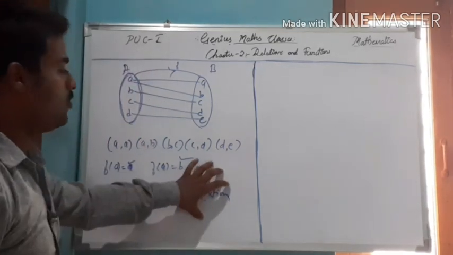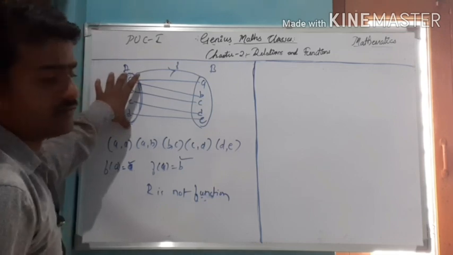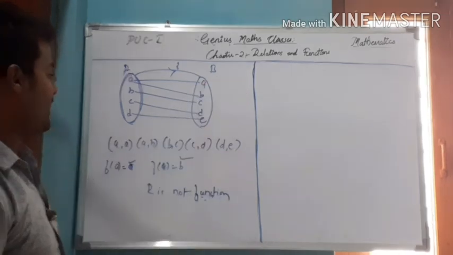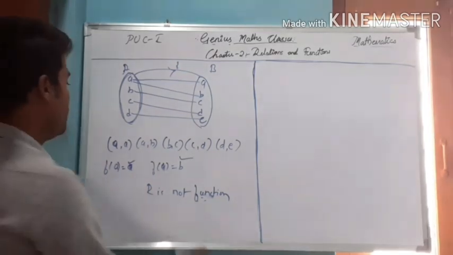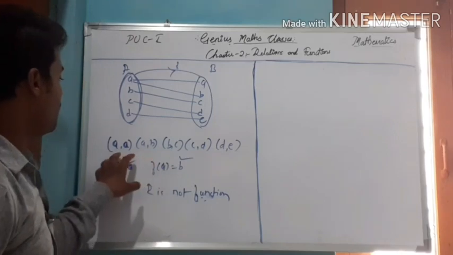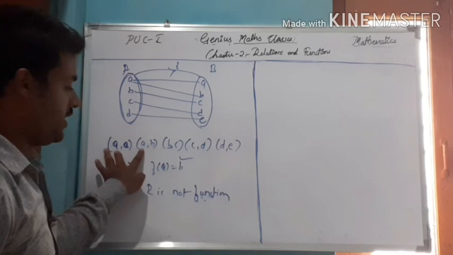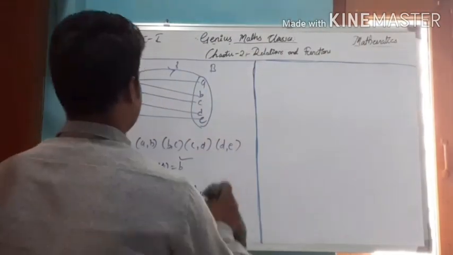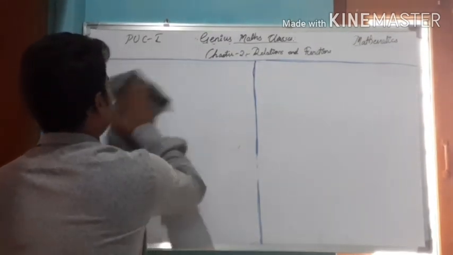According to our definition, all the elements must have one and only one image in set B. In other words, no two ordered pairs may have the same first element; otherwise it is called not a function. So let me consider another mapping.